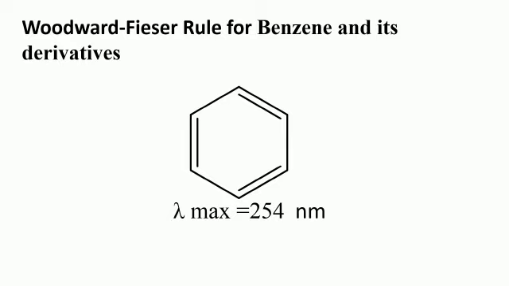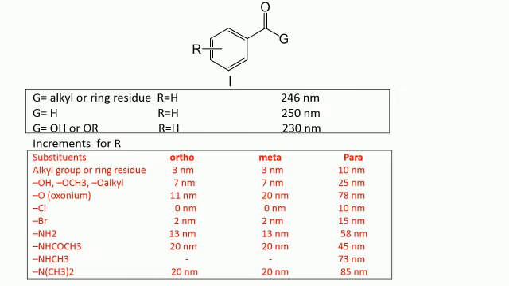Benzene shows the maximum absorption at the wavelength of 254 nanometer, which is the result of forbidden transition in the highly symmetrical benzene molecule. Consider the structure 1. So the base value for the benzene derivatives where G is alkyl or ring residue is 246 nanometer.